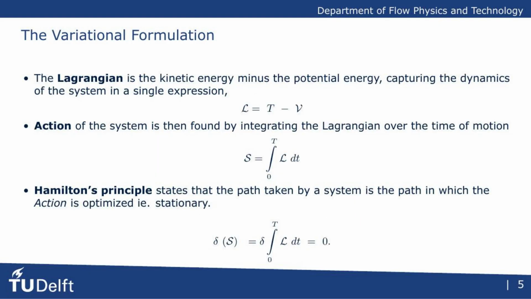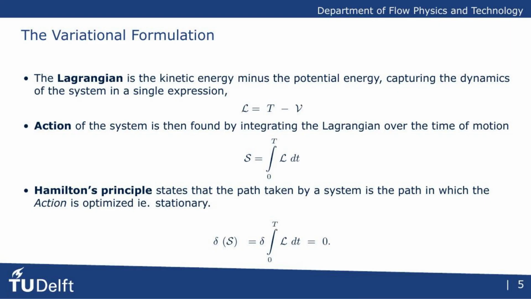The entire mathematical foundation of our method is built upon a single, elegant idea from classical mechanics, the variational formulation. First, we define a Lagrangian, which is simply the kinetic energy minus the potential energy of the system. This single expression contains all the information about the system's dynamics.